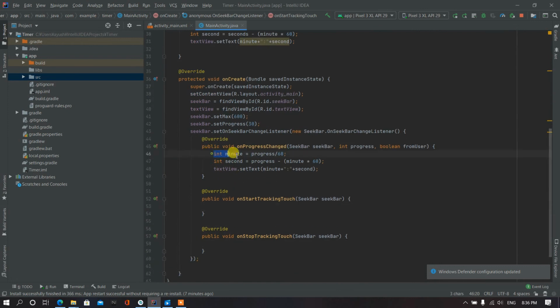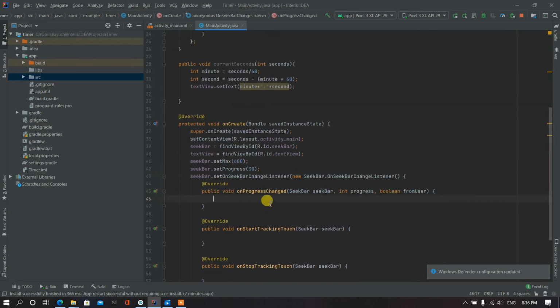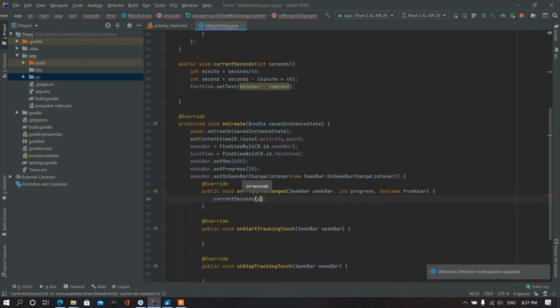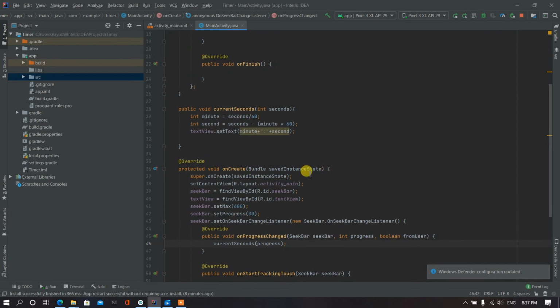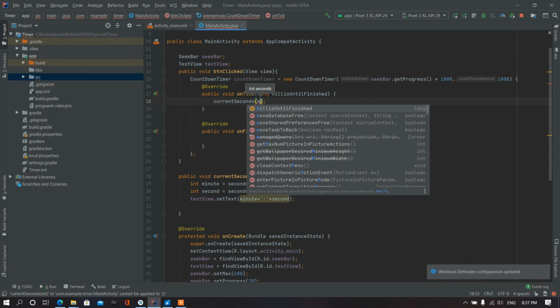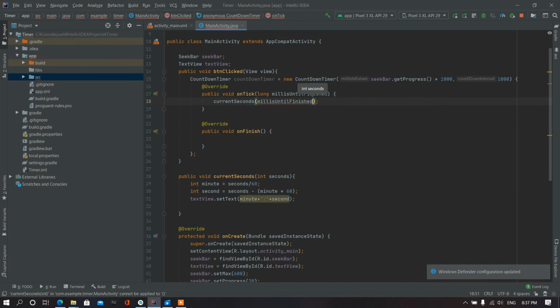Okay, in here we have to call the method that we have just created and pass progress in it. And now we can call the current seconds here, and pass the millis until finished.